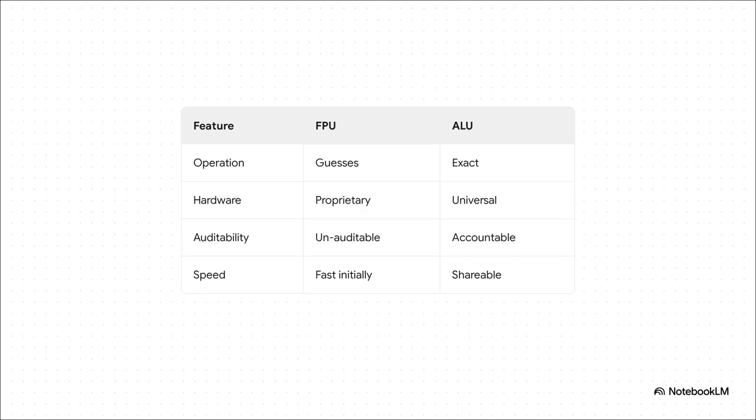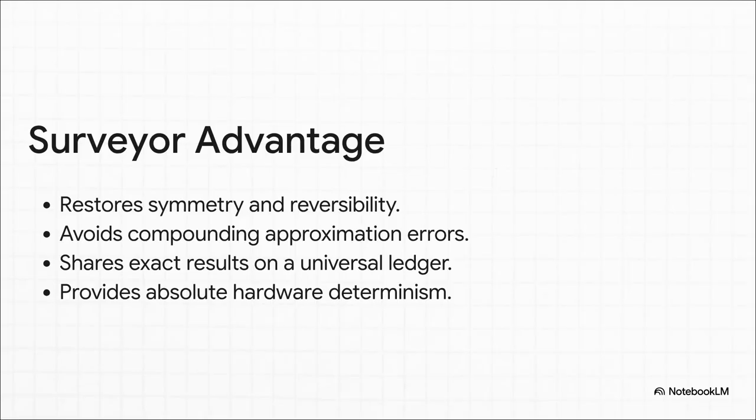Now, it might be slightly slower on that very first initial calculation, but, and here's the kicker, because the result is mathematically absolute, it's forensically accountable. You can store that exact result on a universal ledger and share it across millions of machines instantly, without anyone ever having to guess again. By taking the time to rewrite our core math functions to rely solely on the exact ALU, using languages like C and WebAssembly, we literally change the game.